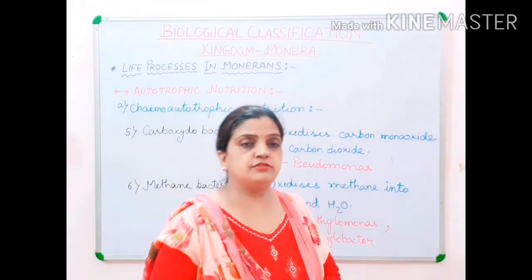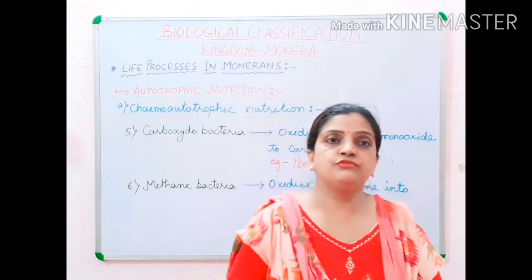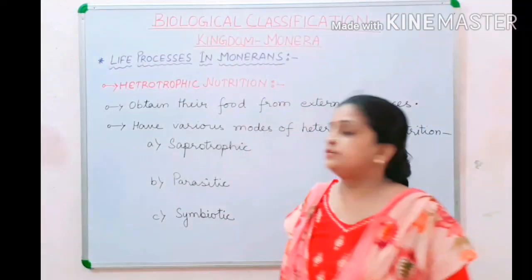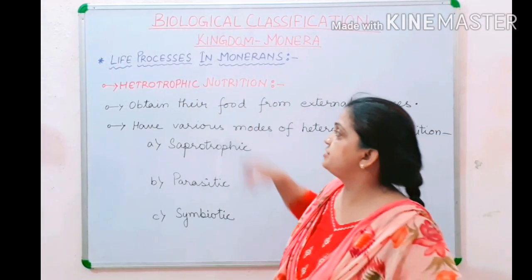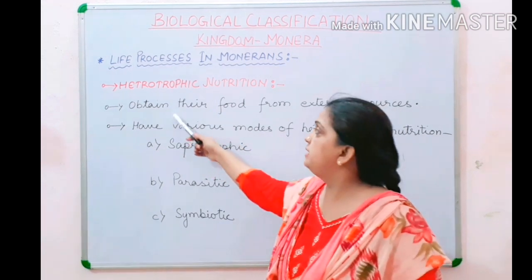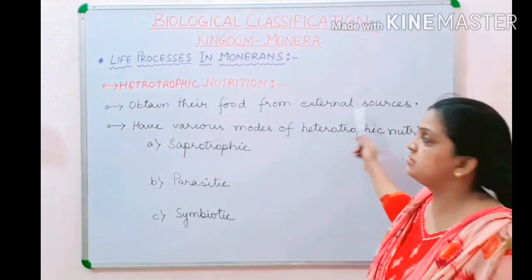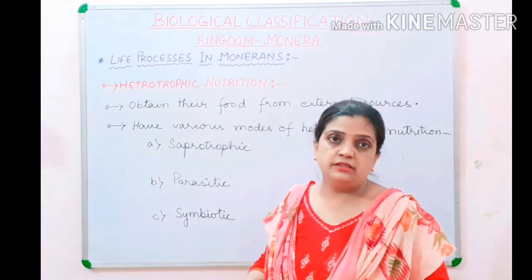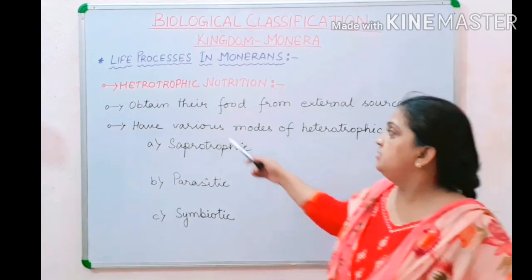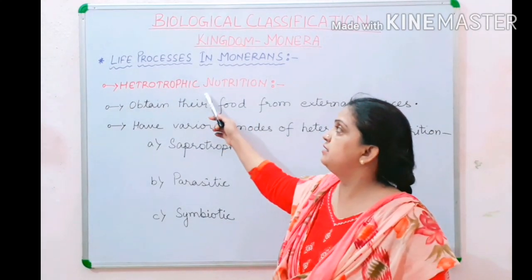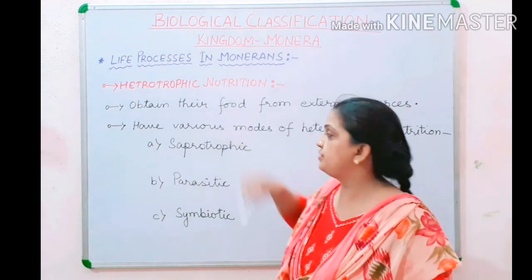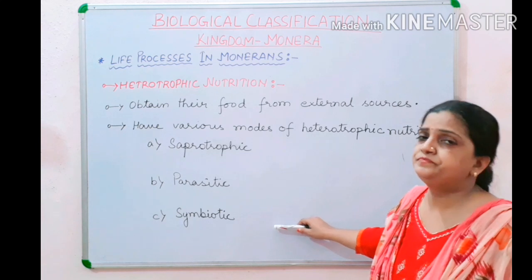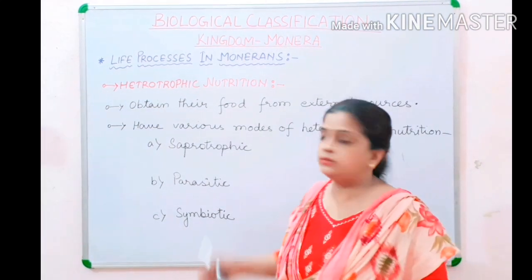Now let us move, children, to the heterotrophic mode of nutrition among the kingdom Monera organisms. It is very clear that these organisms obtain their food from external sources. They cannot prepare their food, so they are dependent on others for deriving their food. The various modes adopted in heterotrophic nutrition are saprotrophic nutrition, parasitic nutrition, and symbiotic nutrition.